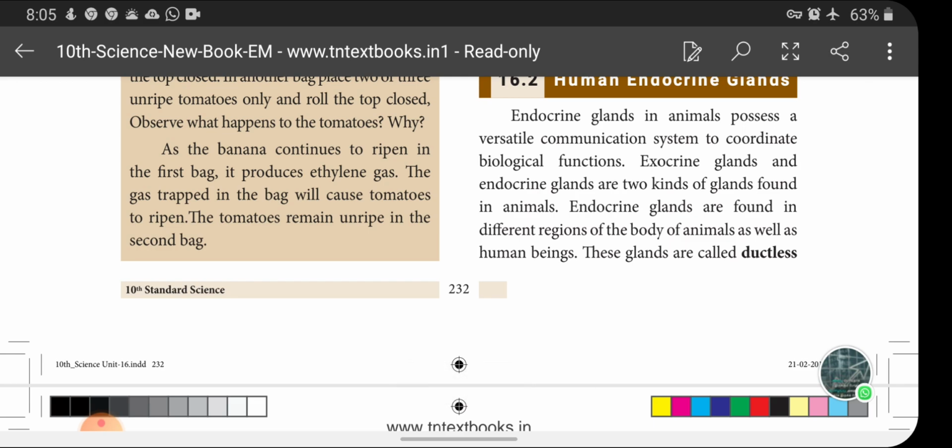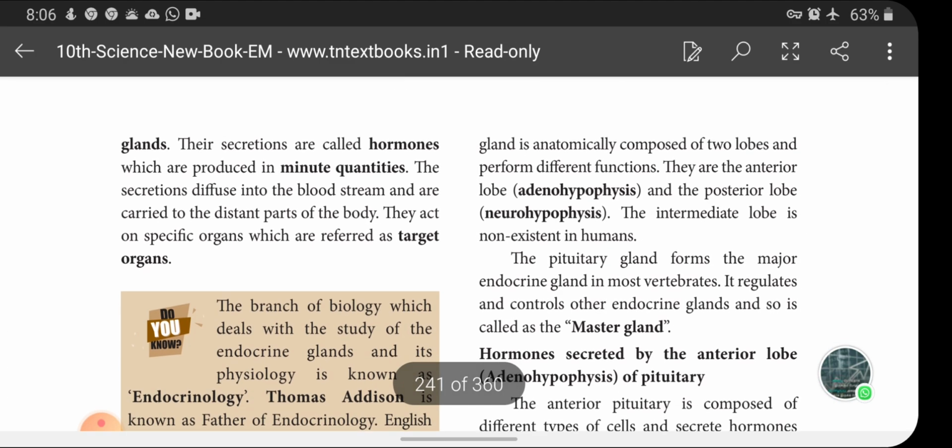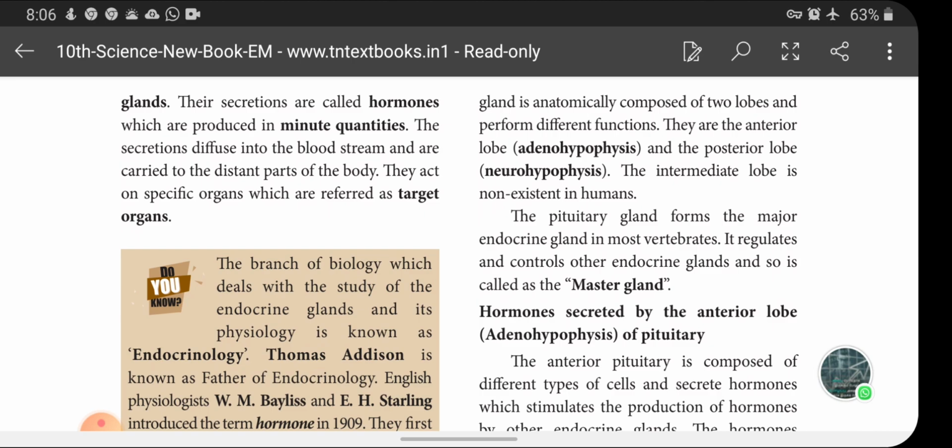Endocrine glands in animals possess a versatile communication system to coordinate biological functions. Exocrine glands and endocrine glands are the two kinds of glands found in animals. Endocrine glands are found in different regions of the body of animals as well as human beings. These glands are called ductless glands. Why did I say that? Because they don't have any duct to carry their secretion. And then how do they carry their secretion to the target organ? The hormones secreted by the respective endocrine glands enter into the bloodstream, and the bloodstream carries the hormones to the respective organs, the target organs.